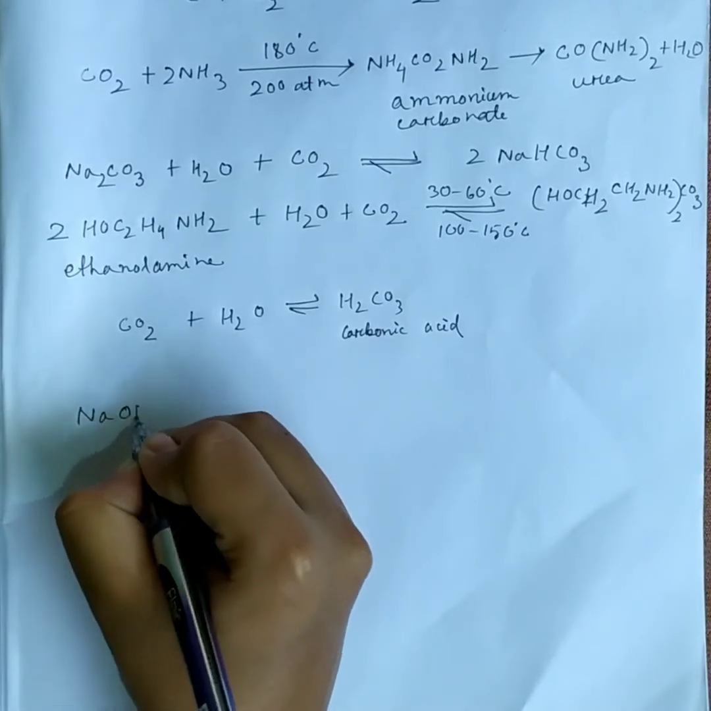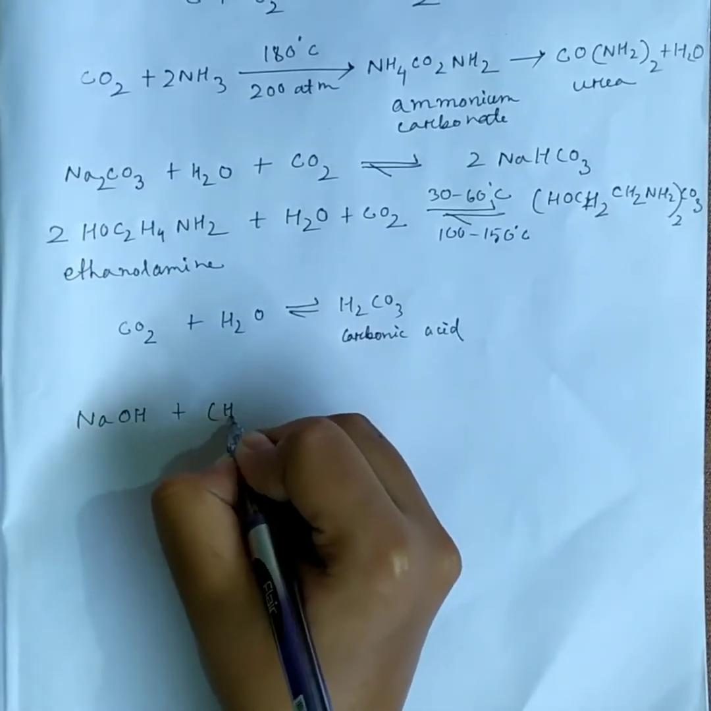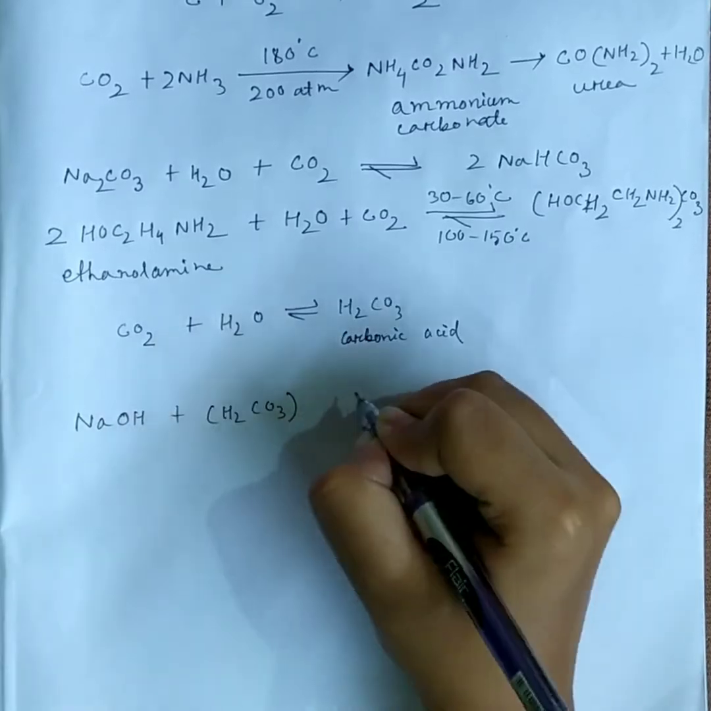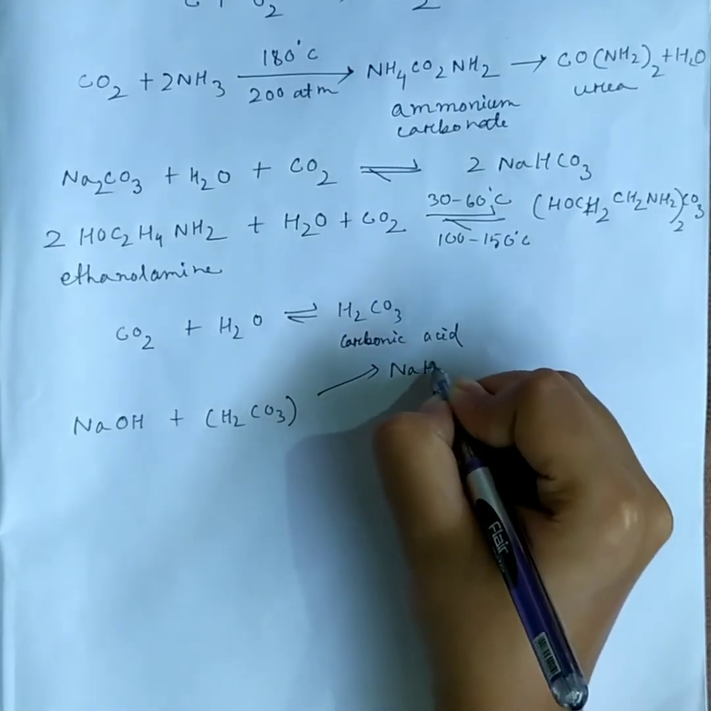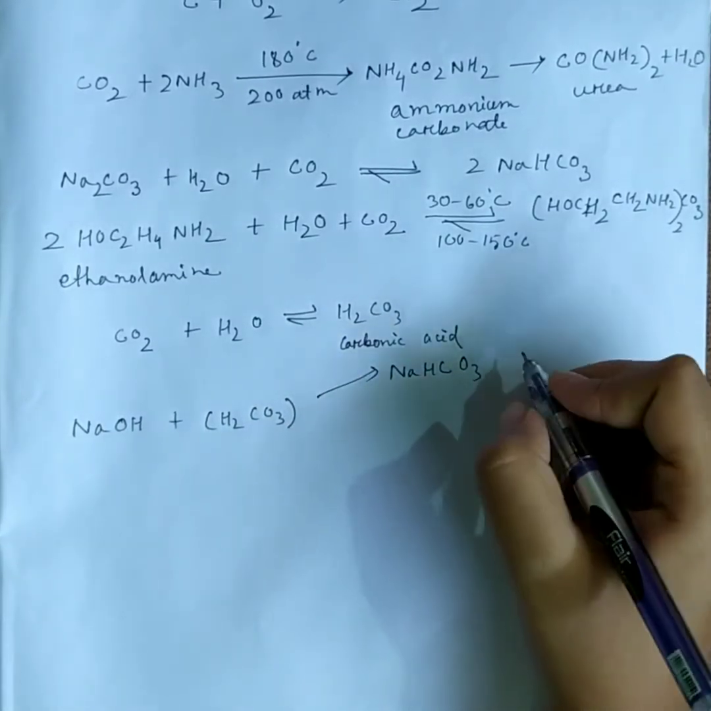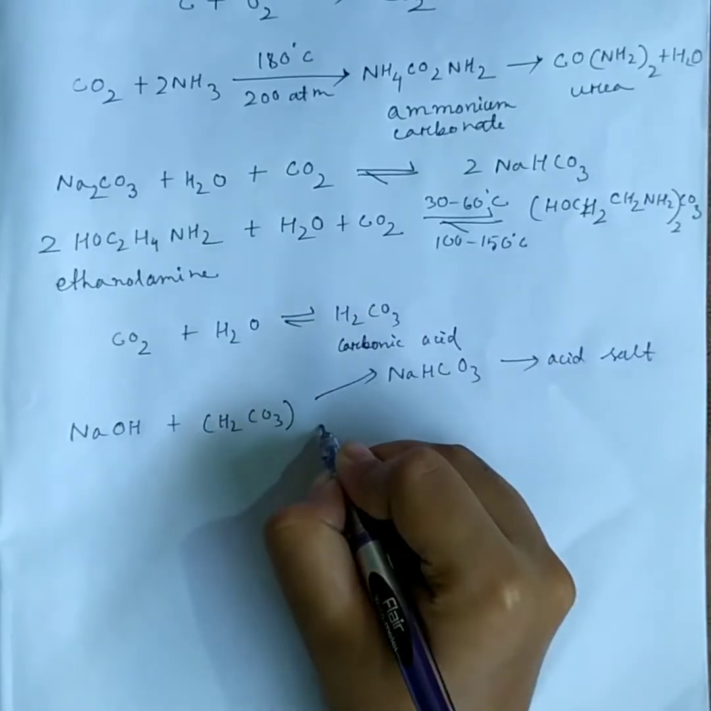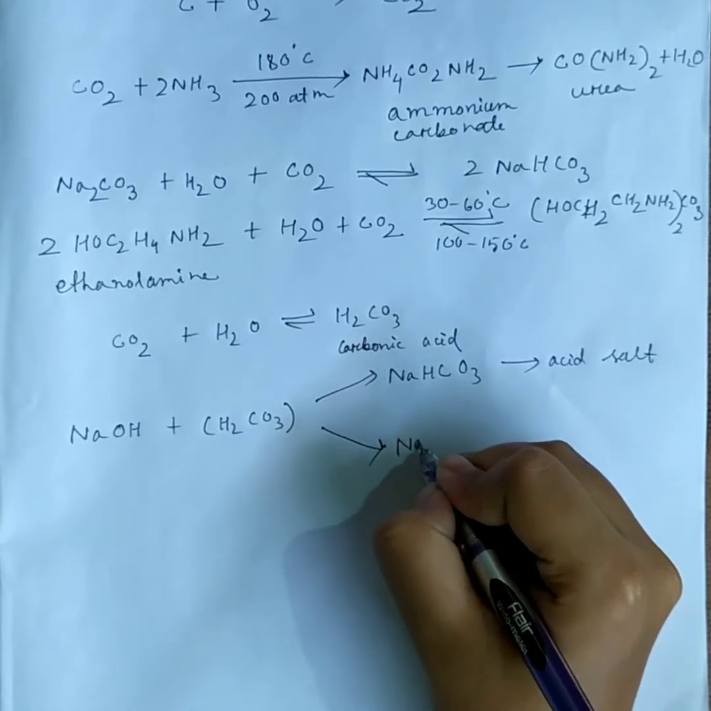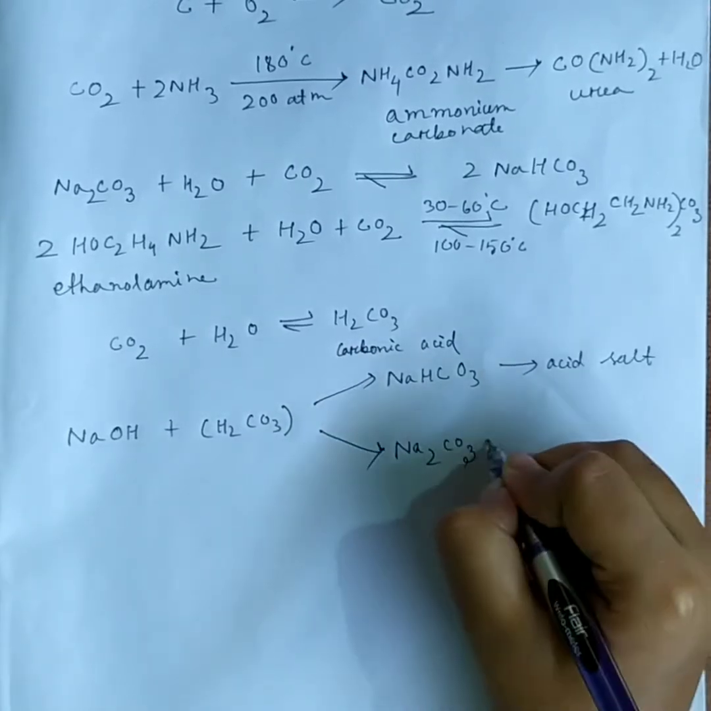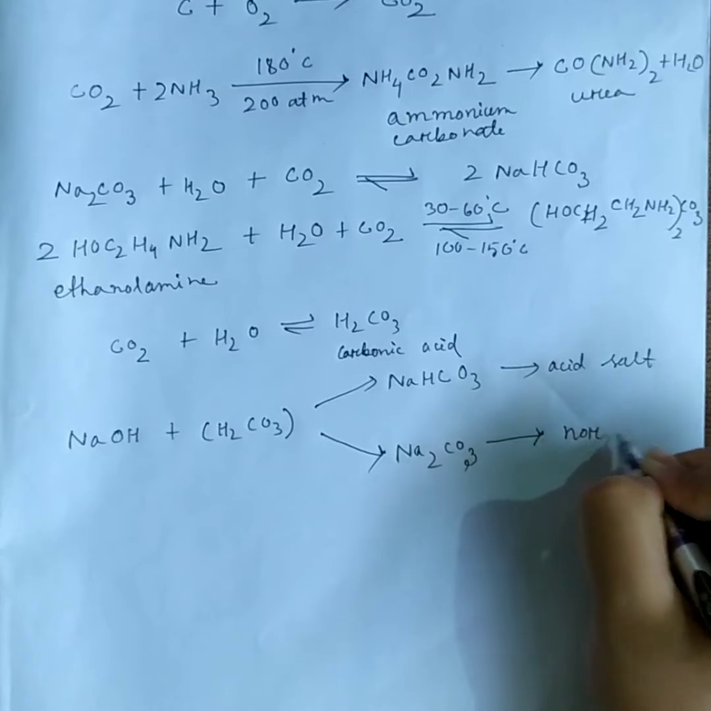When sodium hydroxide reacts with carbonic acid, H2CO3, sodium hydrogen carbonate salt is formed, and this is called an acid salt. Again, another salt, sodium carbonate, is formed and it is called a normal salt.